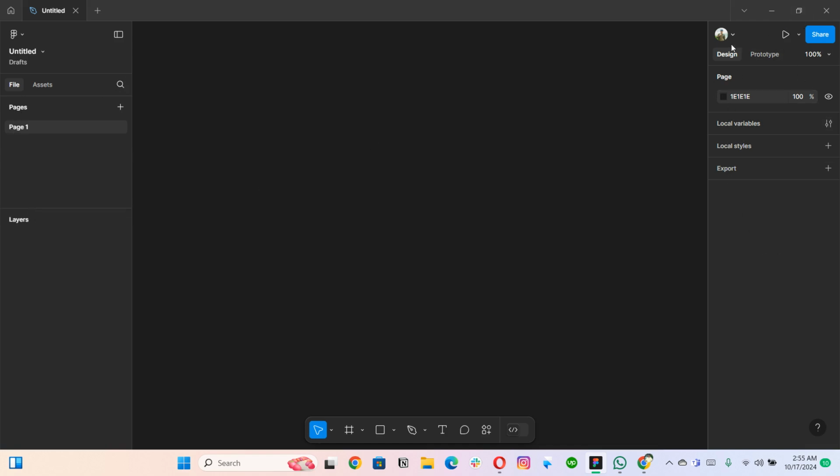And then these are the panels where you can see the property panels as well. And then this is the toolbar of Figma. Figma has very common and very few tools compared to Adobe Illustrator, Photoshop, or whatever tools or software you're using. So Figma has a very small number of tools here.